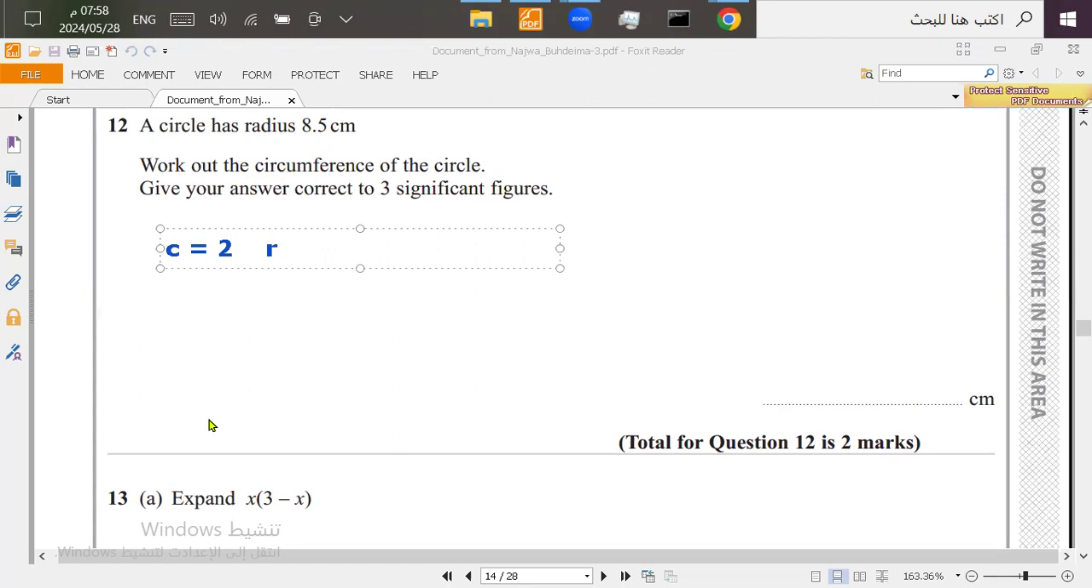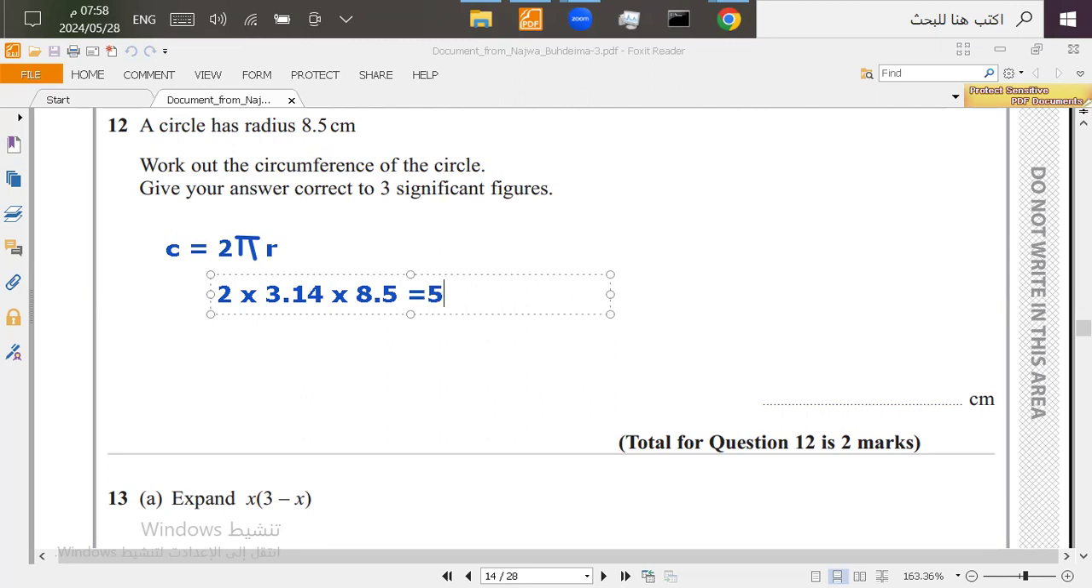You have to understand and memorize the formulas at the same time. So the formula of the circumference or perimeter is 2 pi r. It means we're going to multiply 2 by pi by r. R is the radius, so we multiply 2 by 3.14 by r, which is 8.5. And I'll get the total number. So 2 times 3.14 times 8.5. And the answer is 53.38. This is the answer in the calculator.